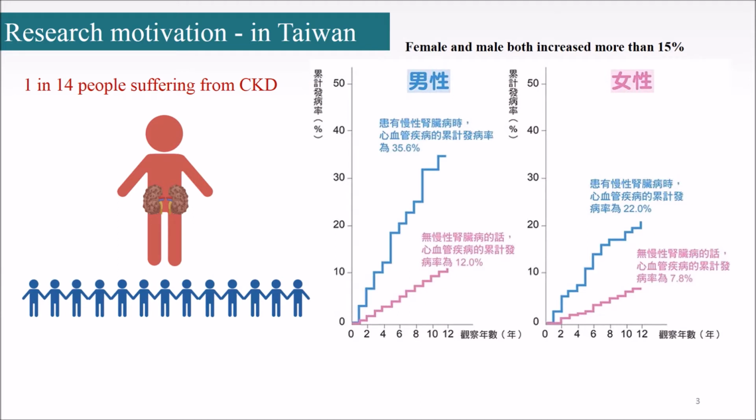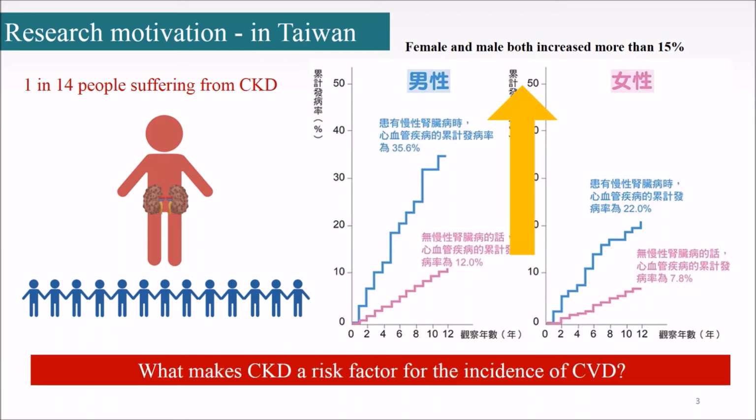Our research motivation: in Taiwan, 1 in 14 people suffer from CKD. In CKD patients, both female and male have more than 15% increase in CVD. What makes CKD a risk factor for the incidence of CVD? This is our research motivation.